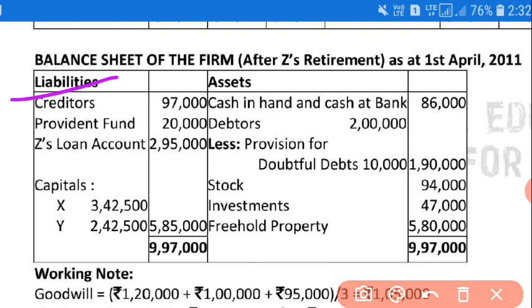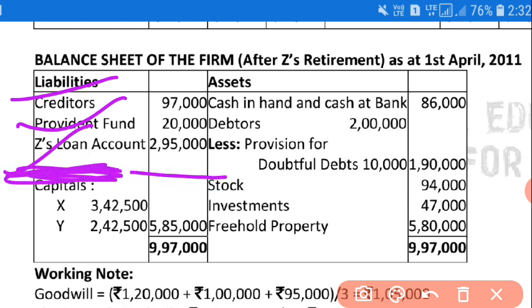Then after that, PF 2020 exists. After that, the outstanding balance whichever is coming in the capital account of the retiring partner, that you have to record in the liability side, because here I am not mentioning his balance in capital, so it is transferred to the loan account. That you have to write separately, that is loan account 295. Okay, after that, X and Y's capital you have to write.